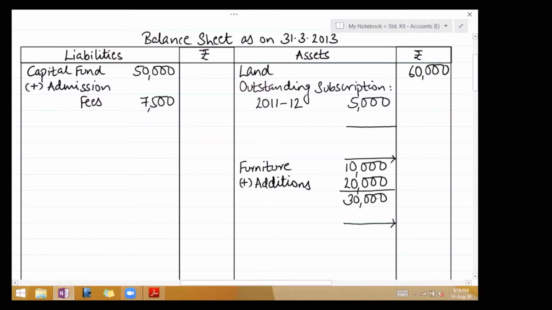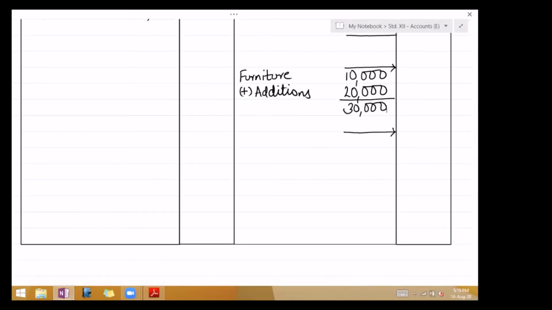Okay. Next, last balance carried down, cash in hand and cash at bank, both are assets. Cash in hand 5,400 and cash at bank 25,000.